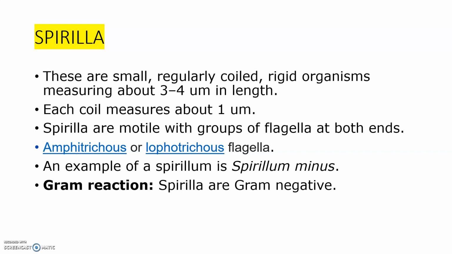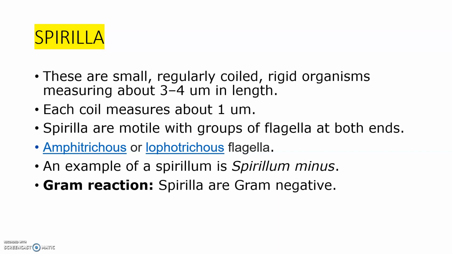Next is about Spirilla. Spirilla are small, regularly coiled, rigid organisms. Their measurement is 3 to 4 micrometer in length, and each coil measures about 1 micrometer.